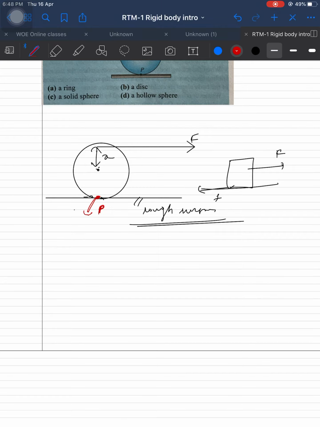Sir, what is the meaning of behavior of point P? So in the absence of friction, the tendency of point P decides the friction direction.